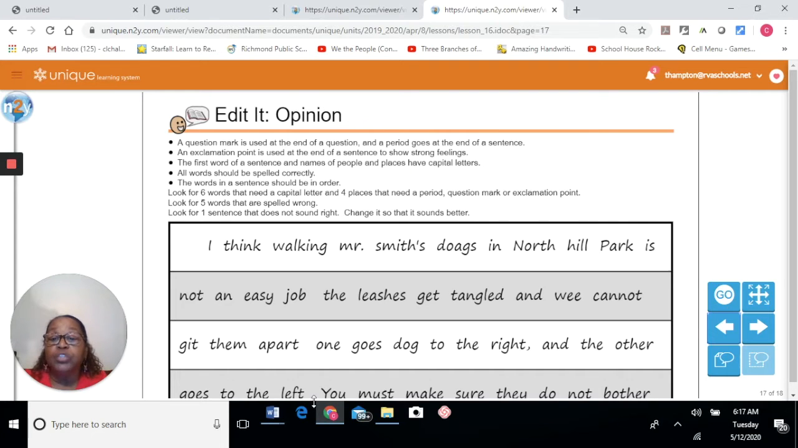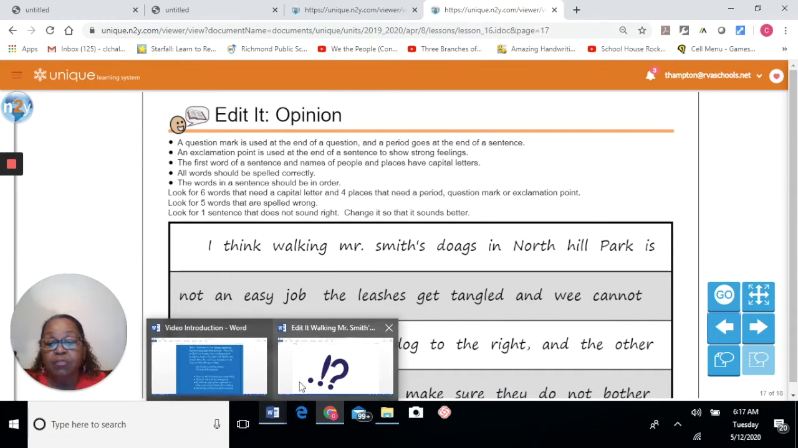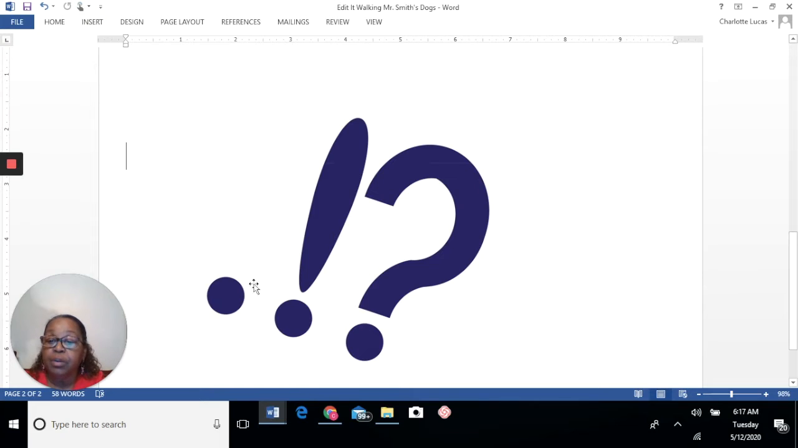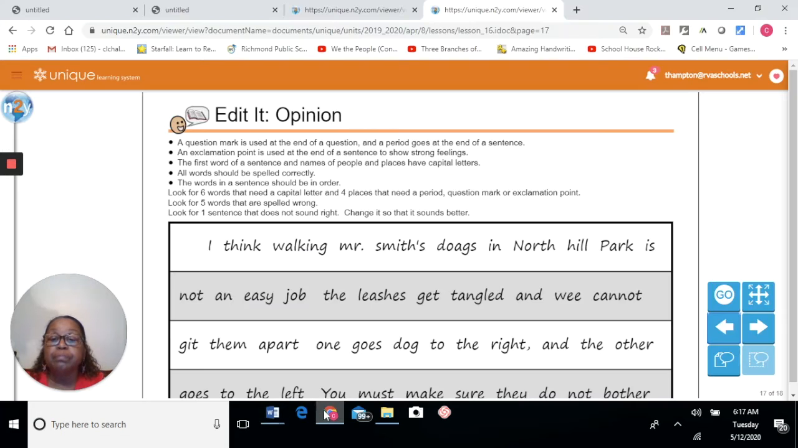So a question mark is used at the end of a question, and a period goes at the end of a sentence. An exclamation point is used at the end of a sentence to show strong feelings. Now, I know everybody knows what a period, exclamation mark, and a question mark look like, but this is your punctuation. This is what you'll be using.